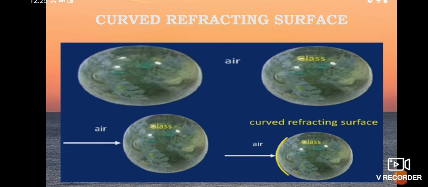Where the light ray enters into the paperweight, the glass medium, it is in curved shape. I have drawn it as a yellow sketch. So this is called the interface, that is the curved refracting surface.